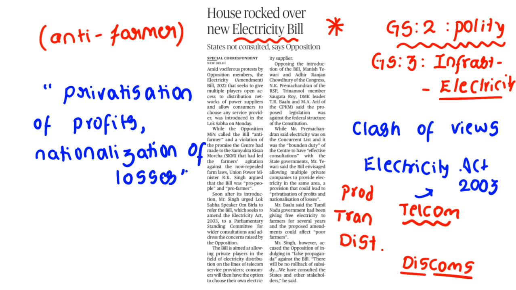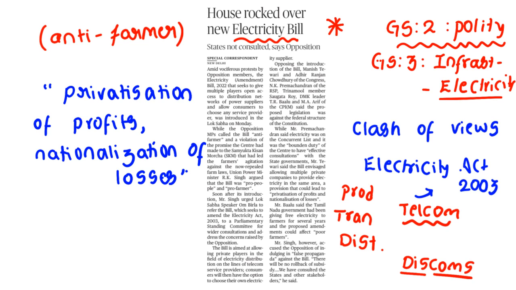These are the arguments against the government. Are you getting? See, so from here we can clearly understand that the whole concept of the central government might be to benefit the private people and the rich people, where there is huge demand in metropolitan cities and metro cities. Private people are going to offer their services and they can get much revenue. In the very rural areas where more farmers actually reside, all these efforts would be left to the state discoms and they have to bear the losses, it seems, right?